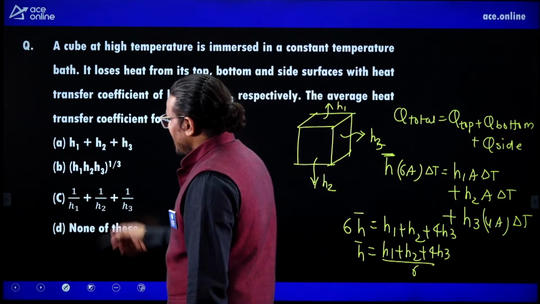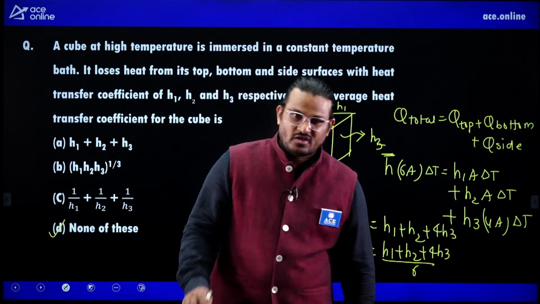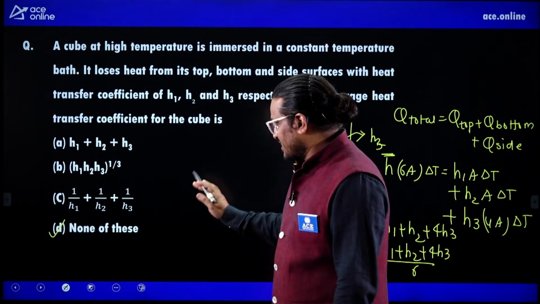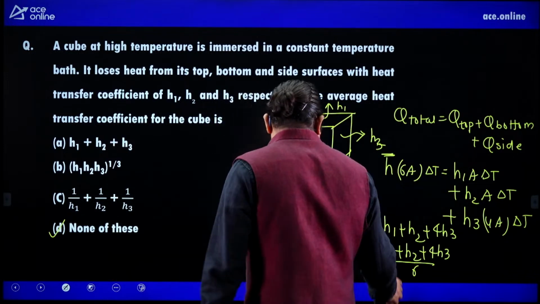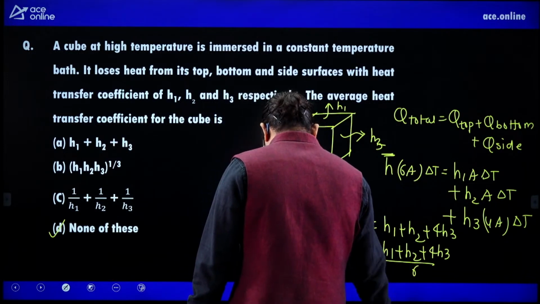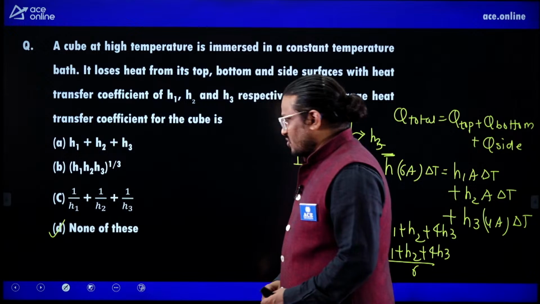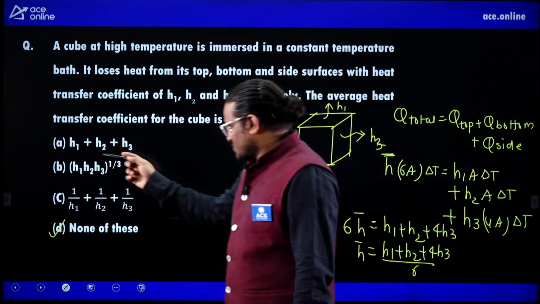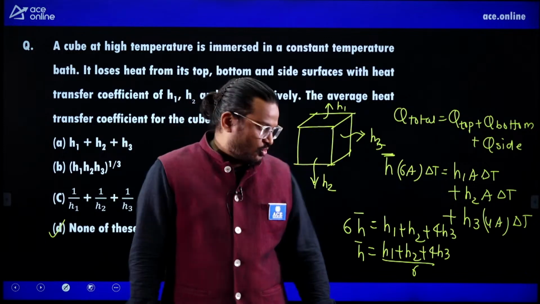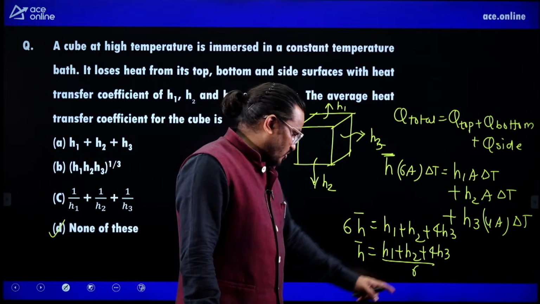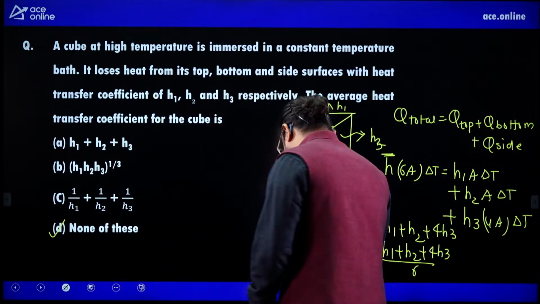So you can see here A, B, C are not there. So D is none of this. So the correct option is not there. So A, B, C, what is the answer? D, none of this. Don't get tempted, thinking sir, H1, A should be there. No, sometimes none of this is also the right answer, right? So if you prove it here, H1 plus H2 plus 4H3 by 6 should be the right answer. Clear? Okay.